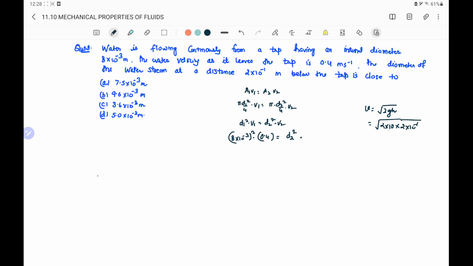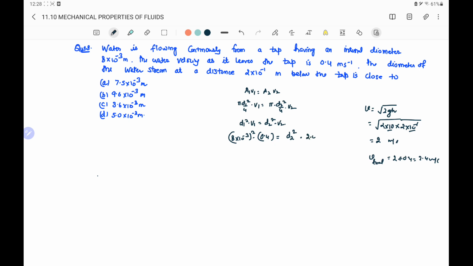On simplifying, 10 into 10 power minus 1 becomes 1, so we will have simply 2 meter per second. Initial velocity was 0.4. So effectively, v final at the depth 2 into 10 power minus 1 meter will be 2 plus 0.4, that is equal to 2.4 meter per second.